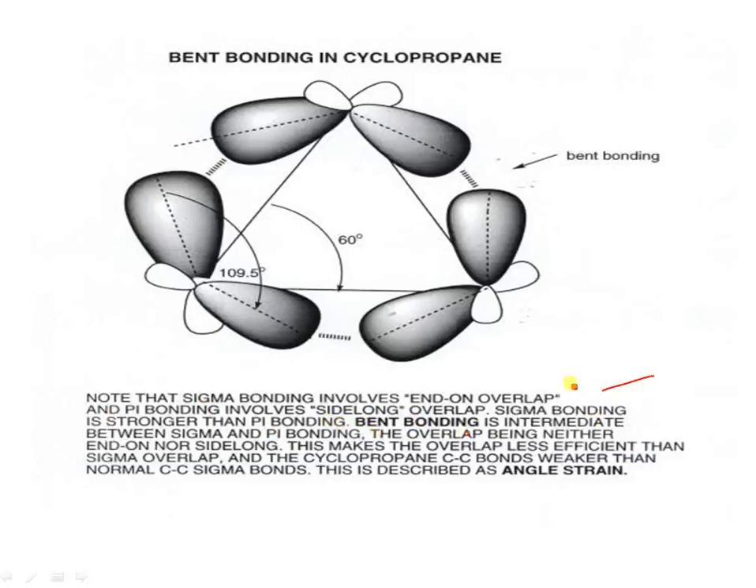This is the bent bonding, the overlap being neither end-on nor side-on. This makes this overlap less efficient than the sigma overlap, and the cyclopropane carbon-carbon single bonds are weaker than normal carbon-carbon single bonds. This is described as angle strain. These bonds are weaker than the normal carbon-carbon single bond due to the overlapping between sigma and pi bonds.